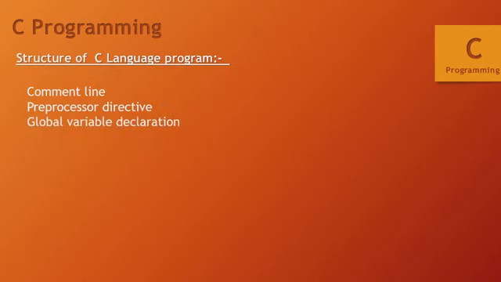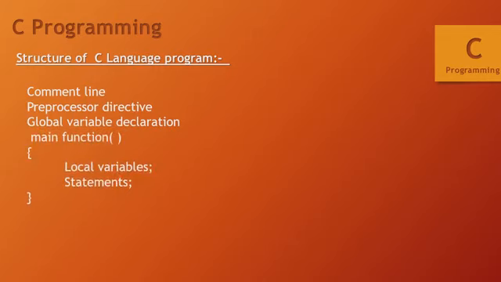Again, after this, there will be a global variable declaration. So what is basically a global variable declaration? Whatever variables you have to use throughout the whole program, you will need to write in the global declaration section. Variables declared here will be used throughout your whole C program, or in any function of your C program.